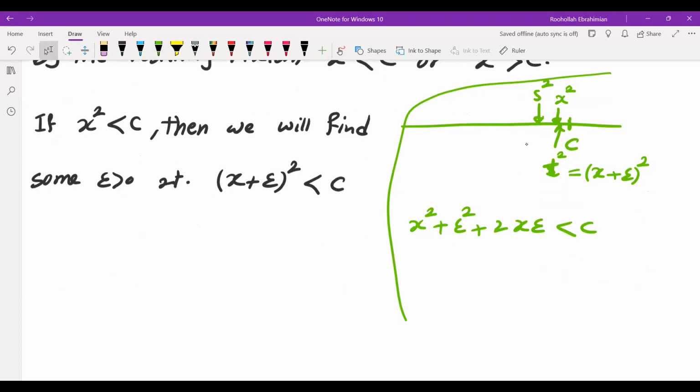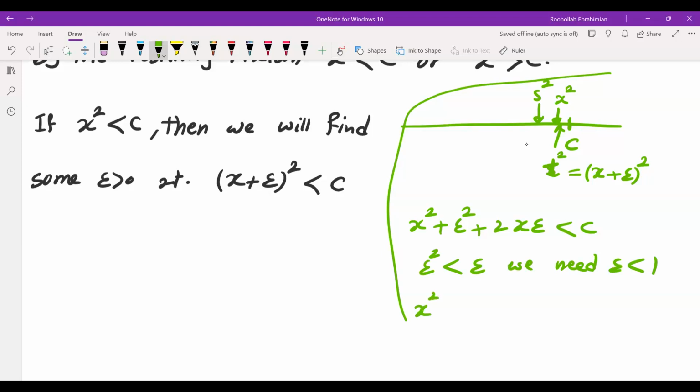Okay, so there is an issue with epsilon. If I want to find epsilon, I have to solve for epsilon. This is a quadratic, so it's a little bit difficult to solve because we cannot deal with square roots. That's the main reason we are doing this example. So I will have to turn this into some linear expression. In order to do that, we're going to turn epsilon squared into epsilon. However, in order to do that, we need epsilon to be less than 1.